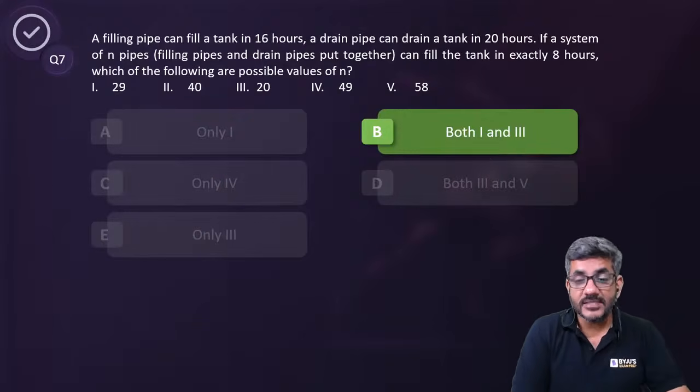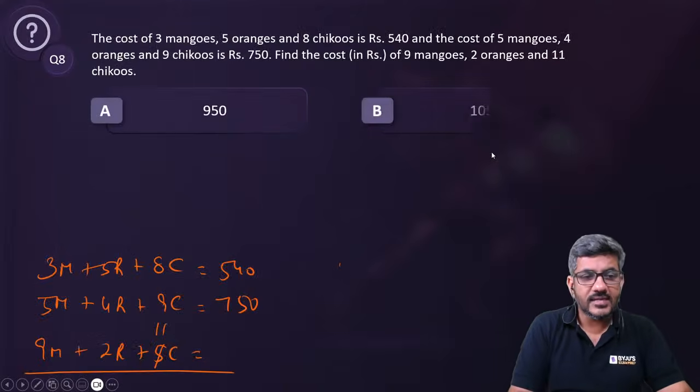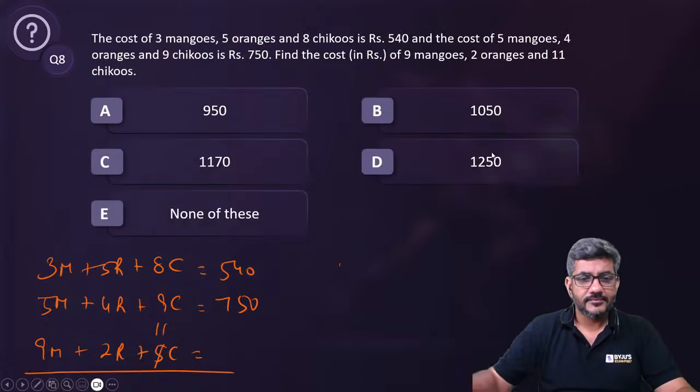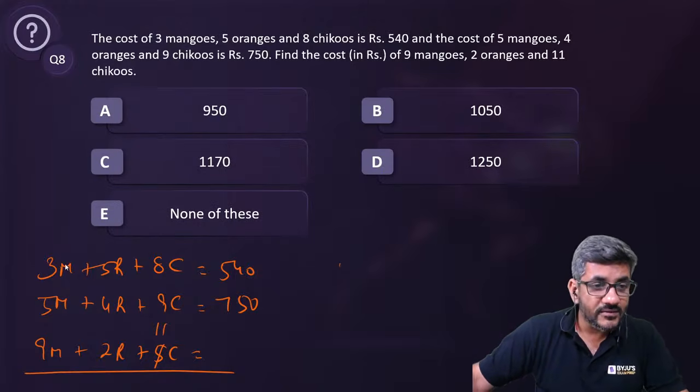That was question number 7. I am sure you all have understood. I'll move ahead now to question number 8, last 3 questions of the day. Let's start with question number 8. I'm sorry, I forgot to just remove this. This is my rough work which I was doing while doing this question.